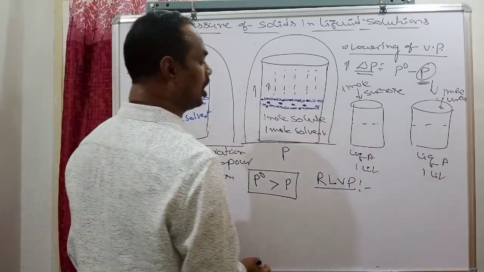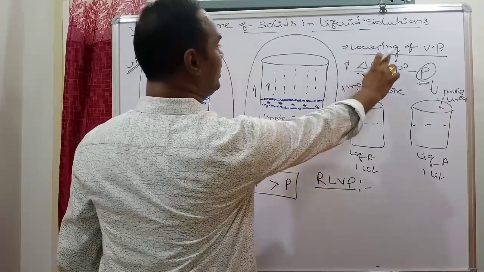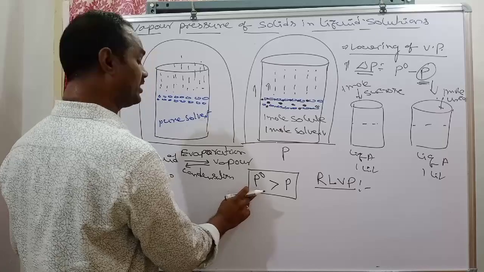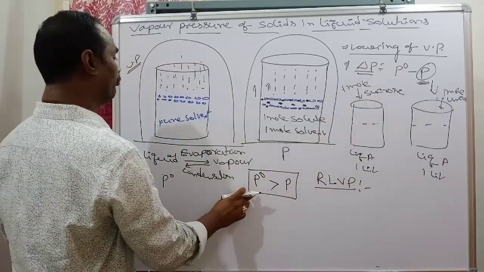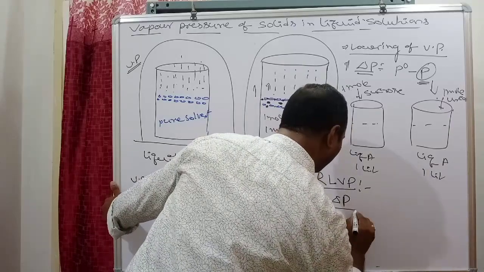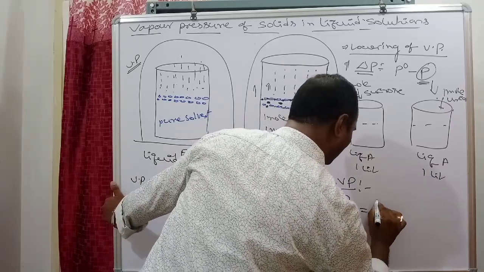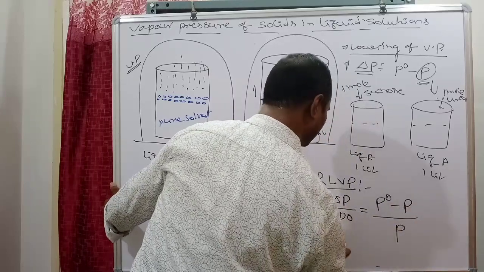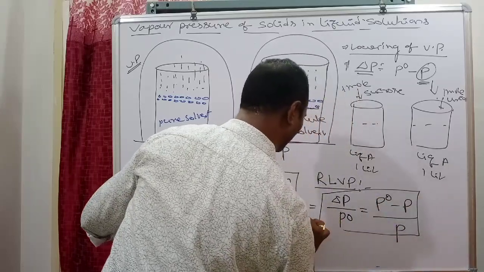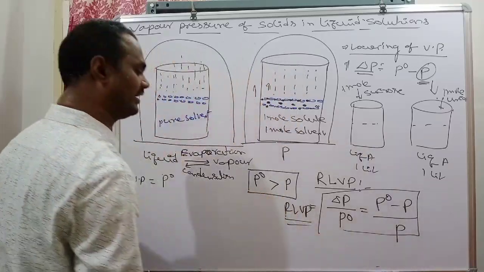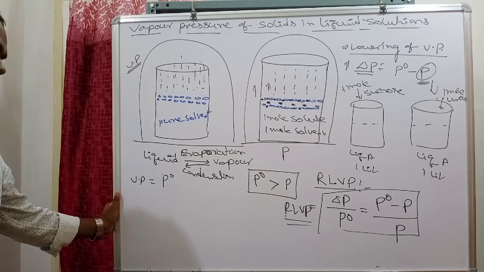Relative lowering of vapor pressure is the ratio of lowering of vapor pressure to the vapor pressure of the pure solvent. It means delta P by P naught, or P naught minus P by P naught. This is what we call RLVP, relative lowering of vapor pressure.